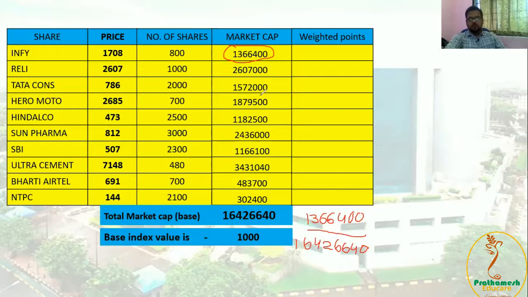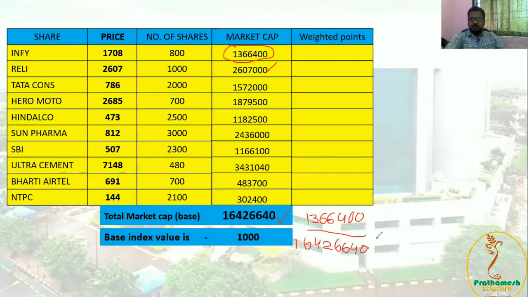For each and every company, the market capitalization for particular share divided by total market capitalization of that particular moment. This is the weightage.